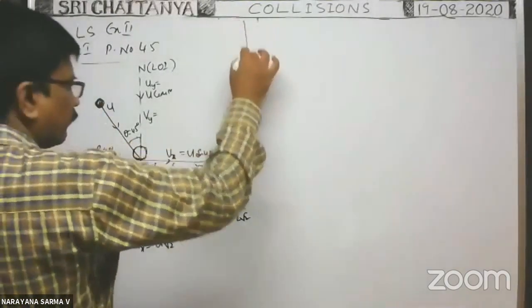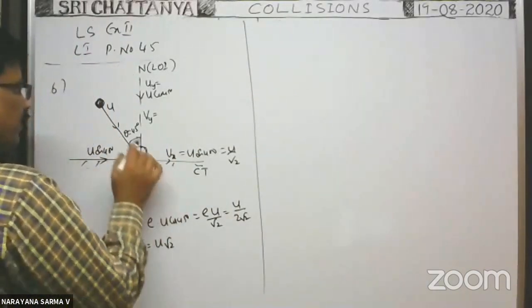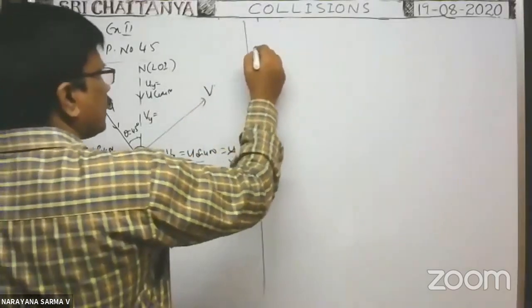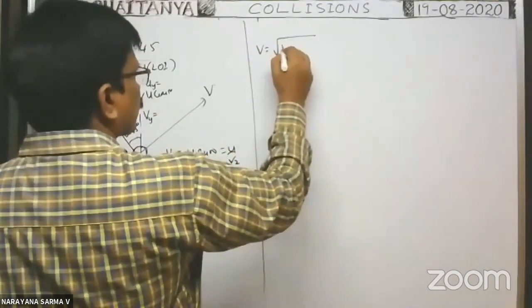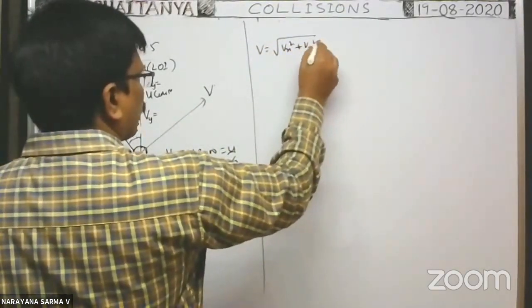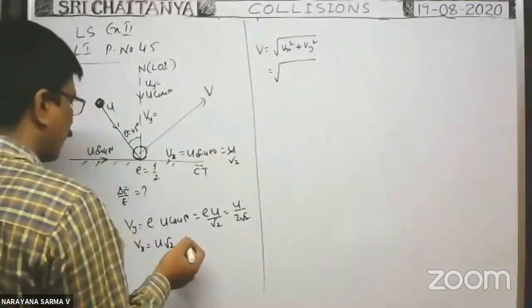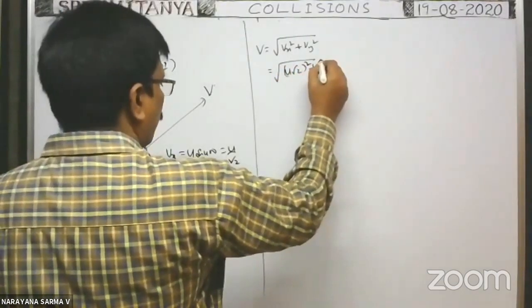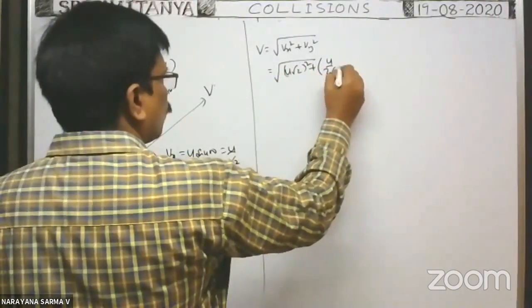Therefore, the net velocity of the ball after collision, say v, is equal to the square root of x component squared plus y component squared. That is the square root of (u root 2) whole squared plus (u by 2 root 2) whole squared.